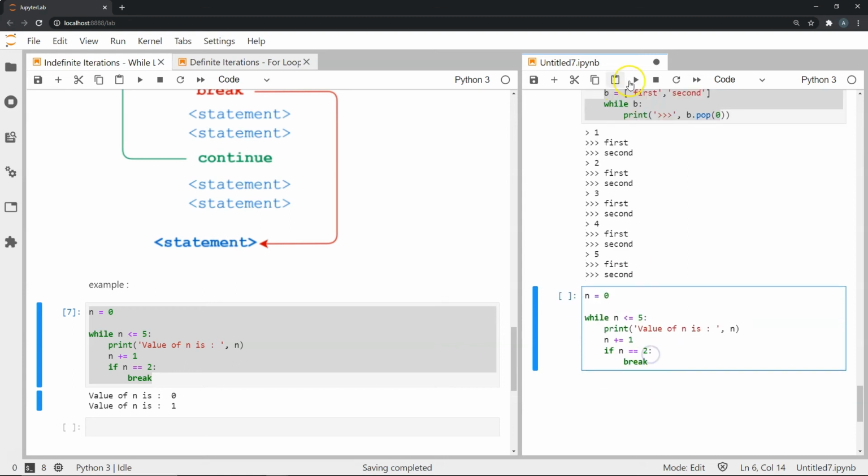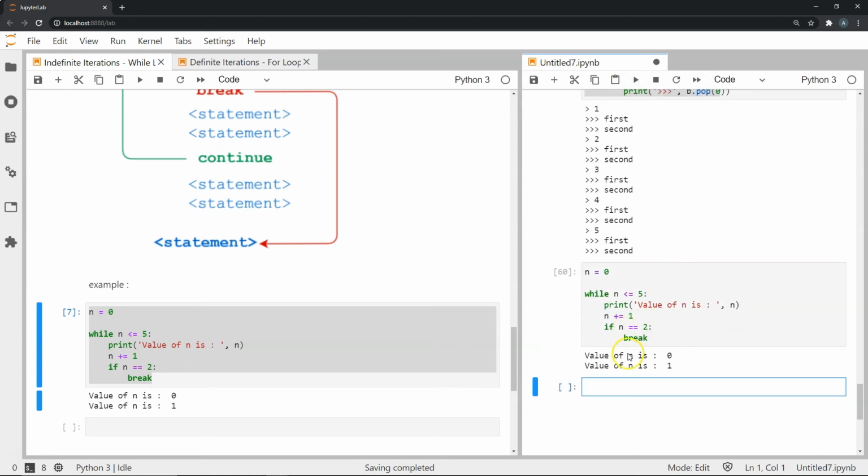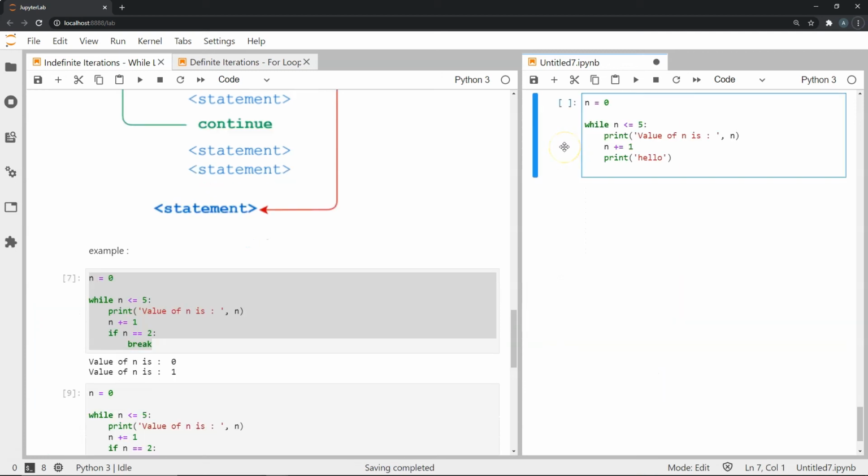So let's see what happens now. As you can see, when I've executed this, I don't get the whole value of n is 0 and then 1 and then 2, 3, 4, 5. I stop at 1, and that is because once n is equal to 2, I do not execute the while loop again. I do not go back and execute print value of n is 2. In fact, I break from the whole while loop, and my while loop terminates right then and there. That's why you only get these two iterations, value of n is 0 and then value of n is 1.